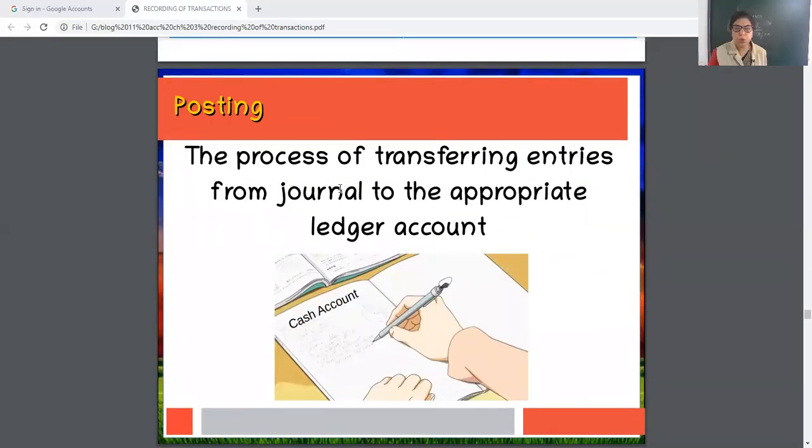What is posting? The process of transferring entries from journal to the appropriate ledger is known as posting. Now, my dear children, what do you understand by appropriate ledger account? Appropriate ledger means the ledger which is related with them. Like cash entry will be in cash account.